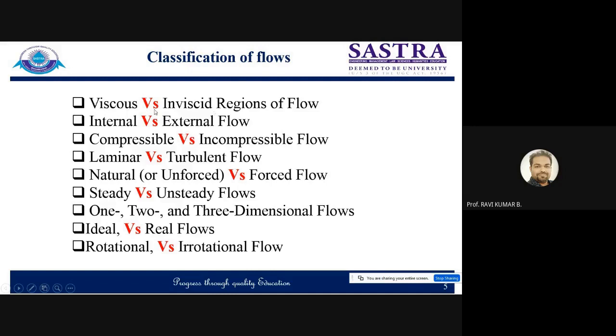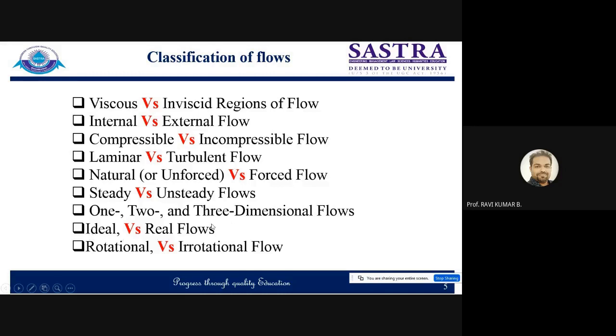So first is viscous and inviscid regions of flow. Second is internal and external flow. Third is compressible and incompressible flow. Fourth is laminar and turbulent flow. You might have got some information about this from the boundary layer concept, if you studied fluid mechanics. And natural and forced flow, steady and unsteady flow, then one, two, and three dimensional flows.